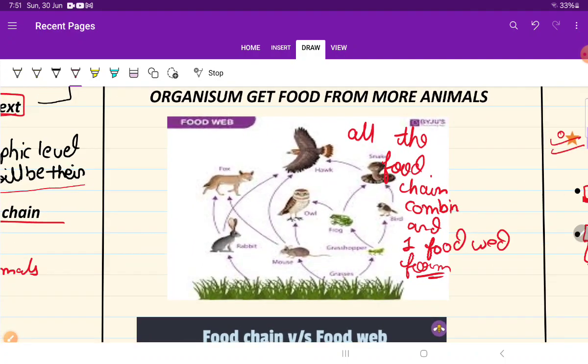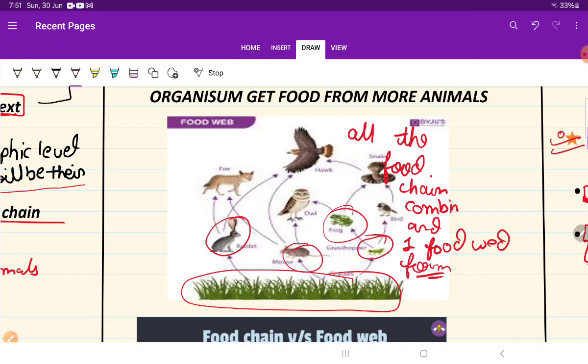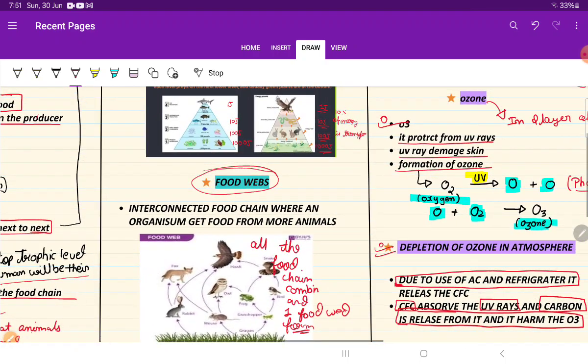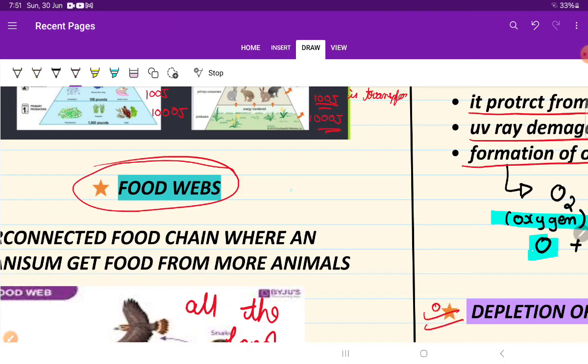Now let's do it in a more advanced form. For example, this is the grass. In food chain, the grass is only eaten by the rabbit, but here in food web, grass is eaten by the mouse, the grasshopper also, the frog also. So in the food web, the animal gets its food from various animals. In food chain, you can see here is the plant.